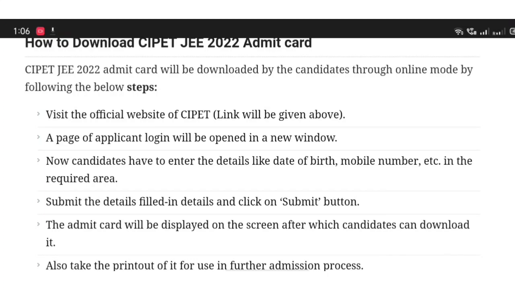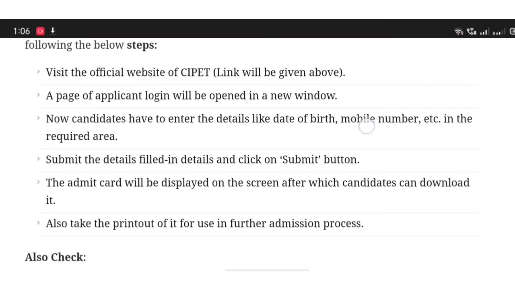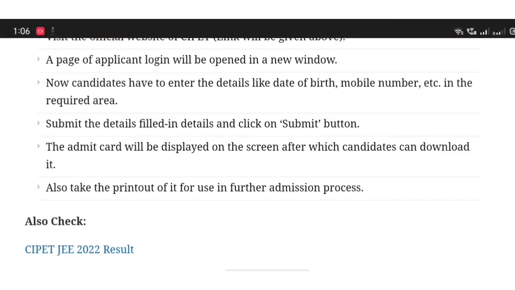A page of application login will be opened in a new window. Now candidates have to enter details like birth date, mobile number, etc. in the required area. Fill in the details and click the submit button. The admit card will be displayed on the screen, after which candidates can download it. Also take a printout for your further admission process, and CIPET will send you the admit card through email, so you can check your email address regularly in the month of June.